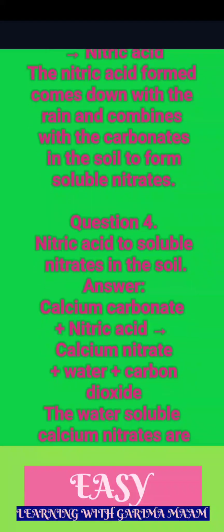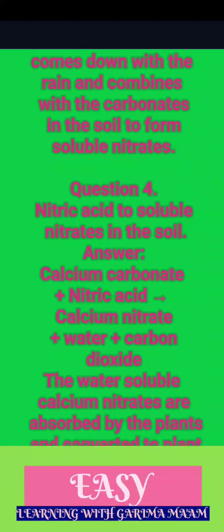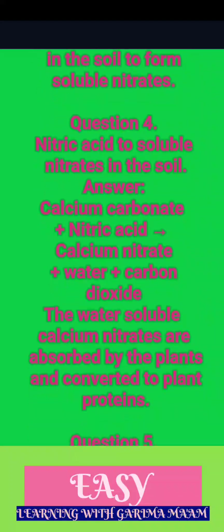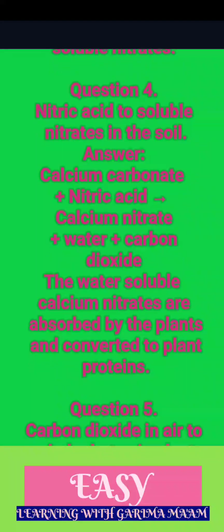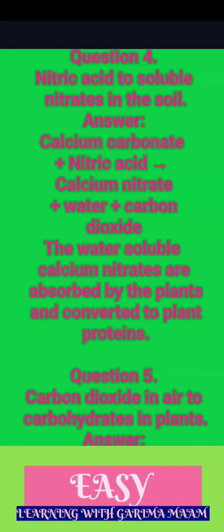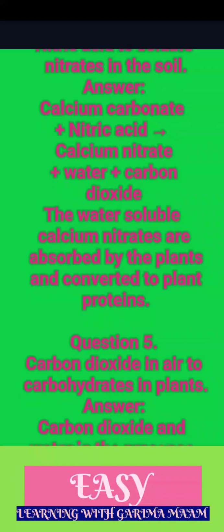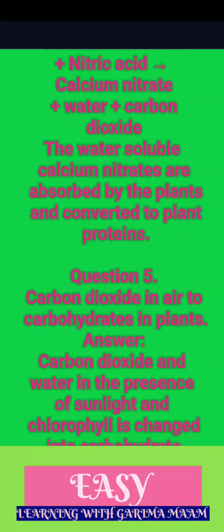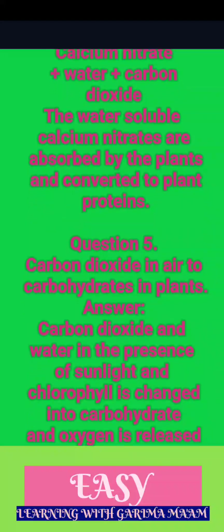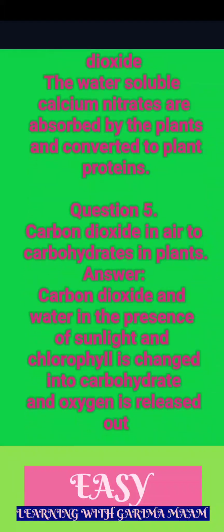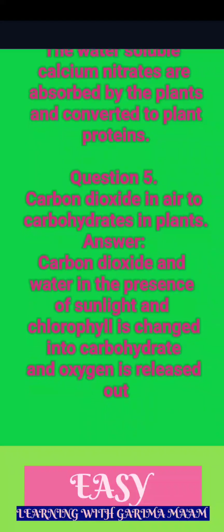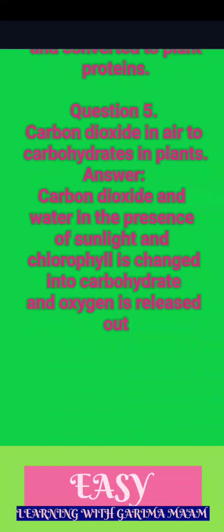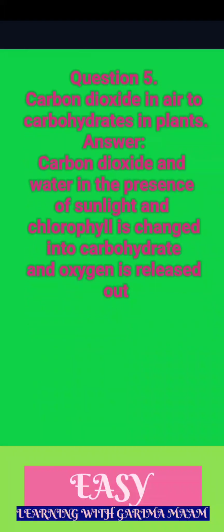Answer. Calcium carbonate plus nitric acid → calcium nitrate plus water plus carbon dioxide. The water-soluble calcium nitrates are absorbed by the plants and converted to plant proteins. Question 5. Carbon dioxide in air to carbohydrates in plants. Answer. Carbon dioxide and water in the presence of sunlight and chlorophyll is changed into carbohydrate, and oxygen is released out.